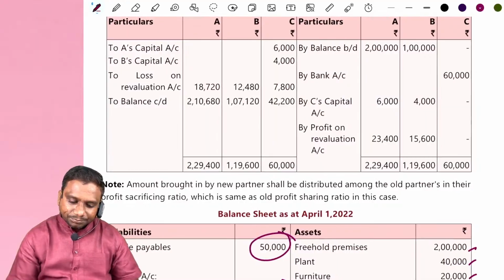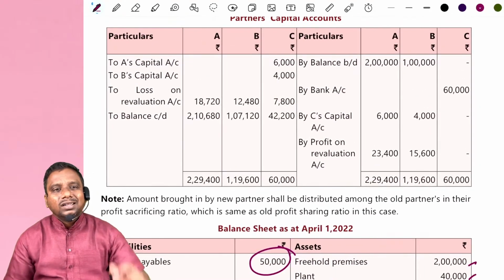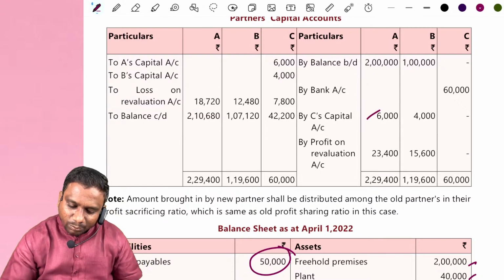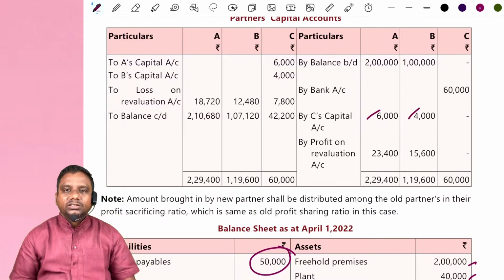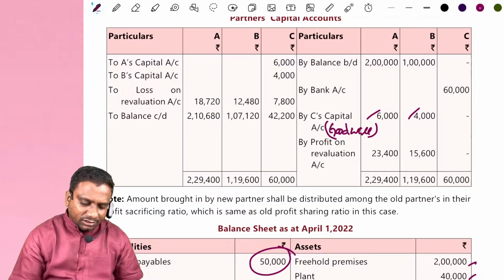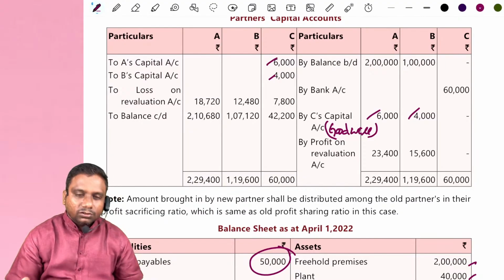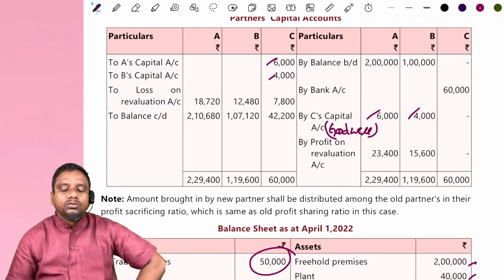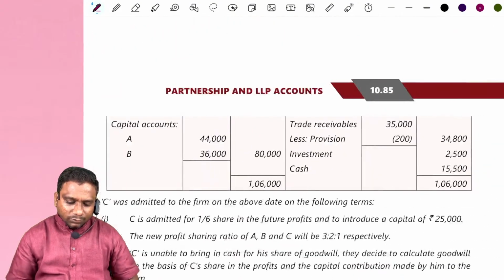Look at, what is the entry we record? C capital account debit, to A capital, to B capital. So by C capital 6,000 and 4,000 goodwill. This is goodwill. Except this, there is no new thing. Look at 6,000, 6,000, 10,000. This is how we try to solve the answer. Next one, observe.